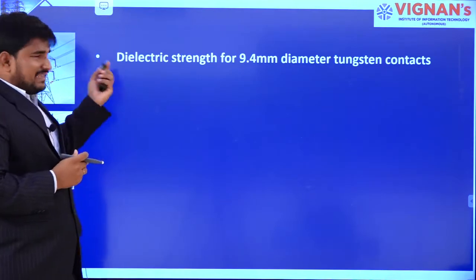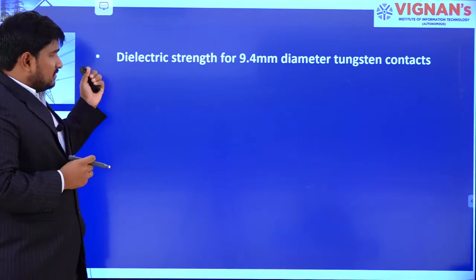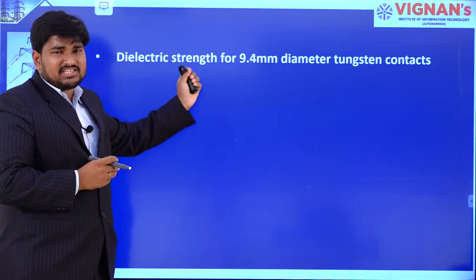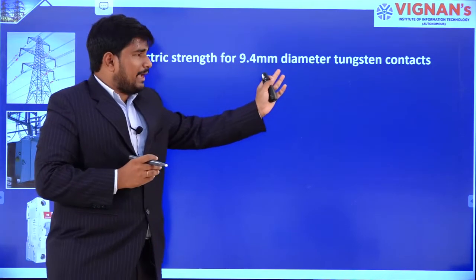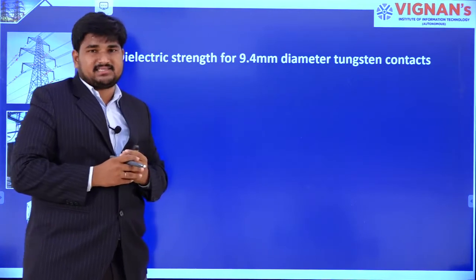Next, I have taken a case study for the dielectric strength of 9.4 mm diameter tungsten contacts.